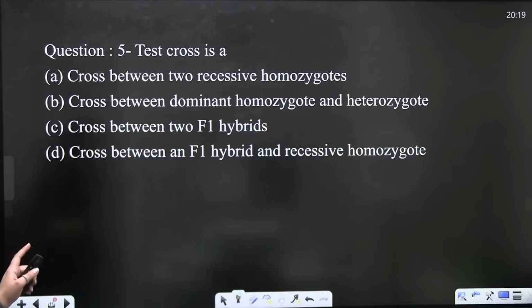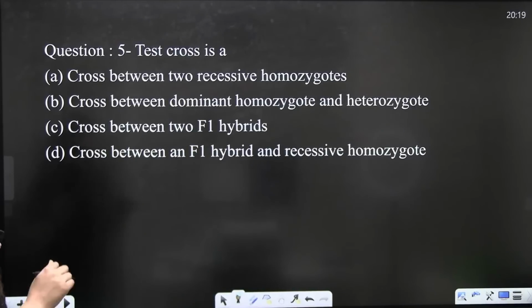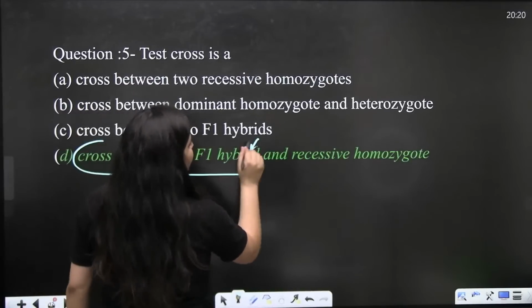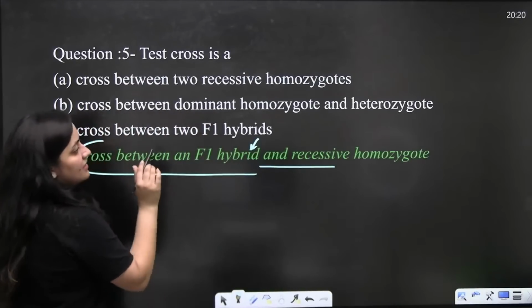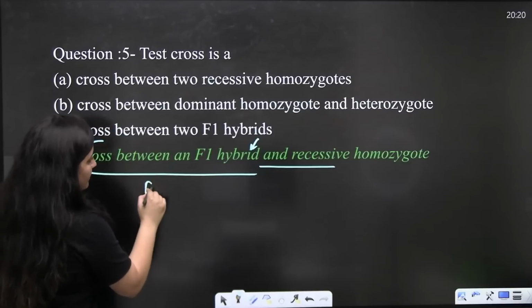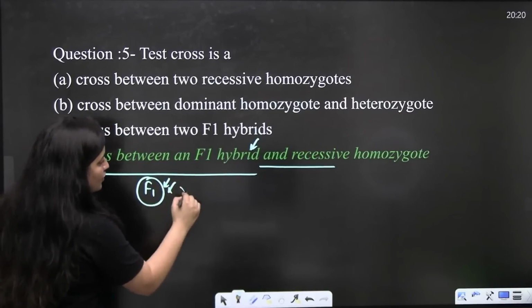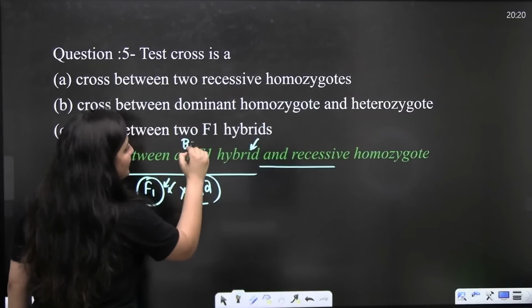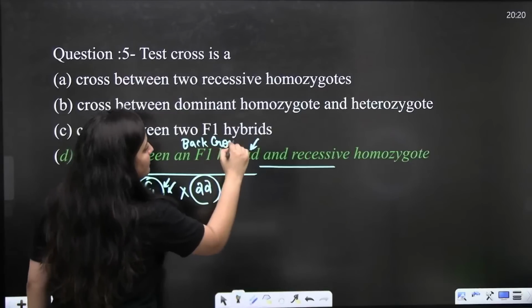Test cross is a. Yes, we have discussed it yesterday, I think. It is a cross between an F1 hybrid and a homozygous recessive parent. Remember always, one will be the F1 individual and another will be the homozygous recessive parent. So it is the example of what? It is the example of back cross.